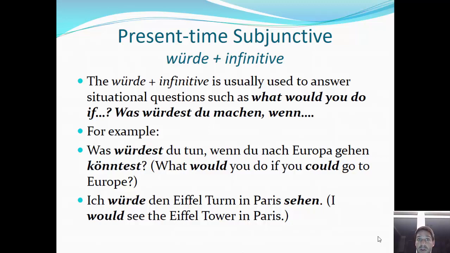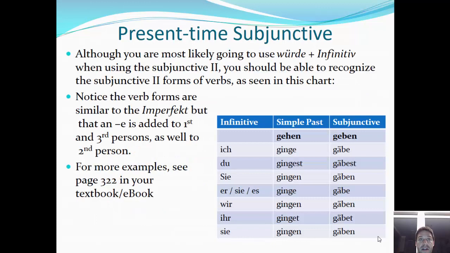Even the simple past form of the modal verb. Gut. Okay, so other scenarios here. You will most likely use würde plus infinitive when using the subjunctive two, but that's not to say that there are other ways around that.